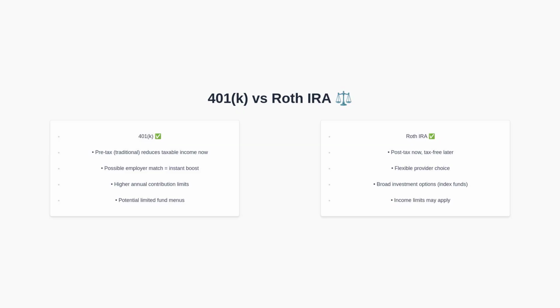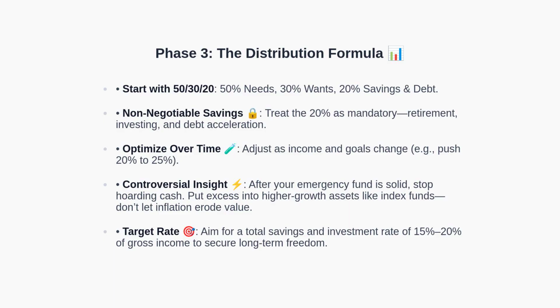With the retirement landscape clarified, we will now transition to a simple distribution formula for your monthly budget. Phase 3 is where structure meets habit. Begin with the 50-30-20 rule. Allocate 50% of income to essential needs, 30% to wants, and 20% to savings and debt reduction. Treat the 20% as mandatory, prioritizing retirement accounts, broad market investing, and paying down high-interest balances.